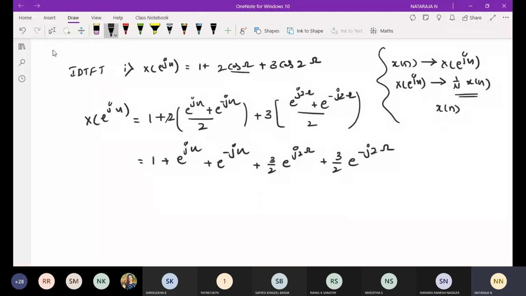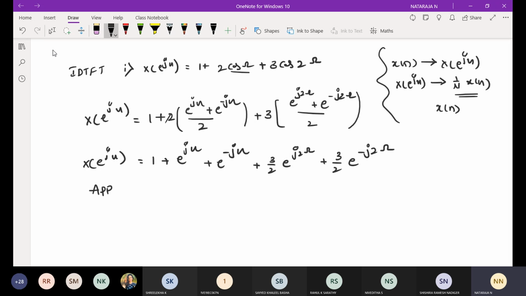Just now we have discussed if I have e power j omega, how I need to convert that into a time domain signal, that is x of n. Now for this signal, this is my X of e power j omega.